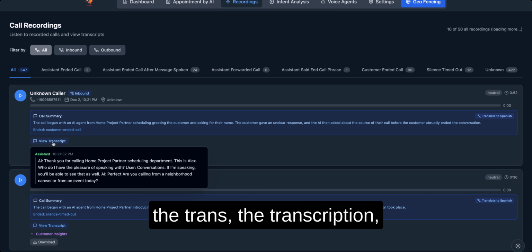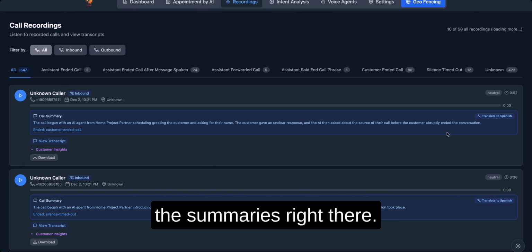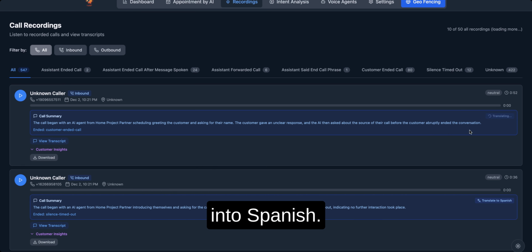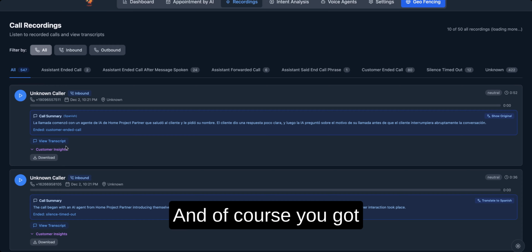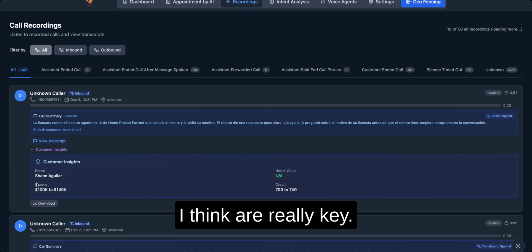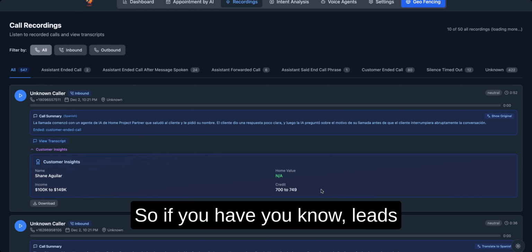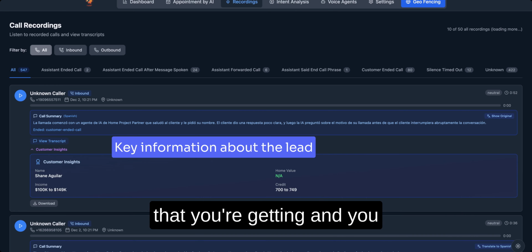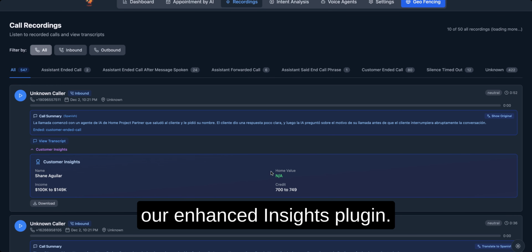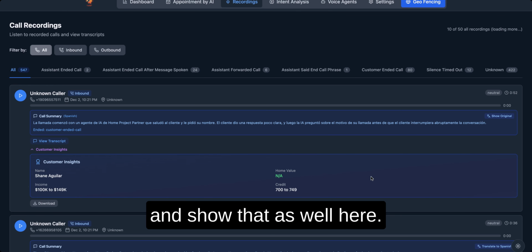You'll see things like the transcription, the summaries right there. It can be translated into Spanish. If it's already in Spanish, it automatically translates it into English. And of course, you've got customer insights, which I think are really key. So if you have leads that you're getting and you want to be able to understand how valuable they are, with our Enhanced Insights plugin, you'll be able to show that here as well.